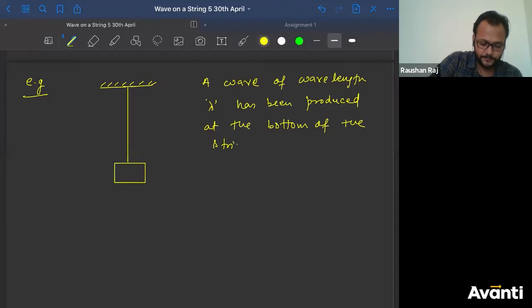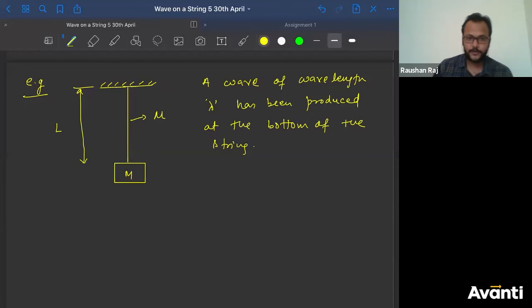Okay? Did you understand the question? So here the question is like this. A wave of wavelength lambda has been produced at the bottom of the string. So at the bottom of the string, a wave has been produced. And what is the wavelength of that? That is lambda. Let us say the mass of the block is capital M. Mass per unit length is mu, and the length of the string is given to you as L.